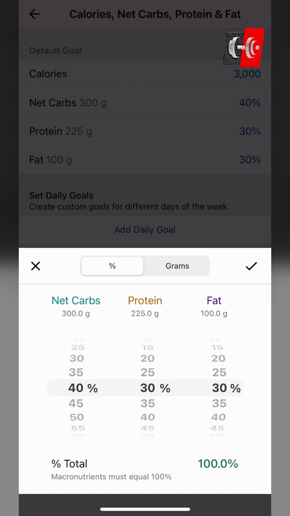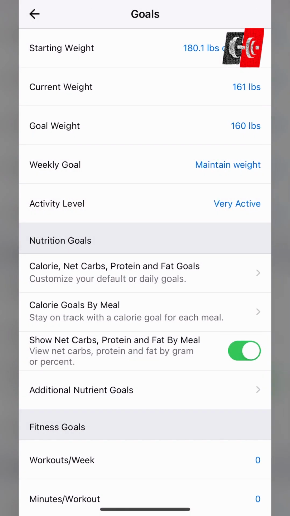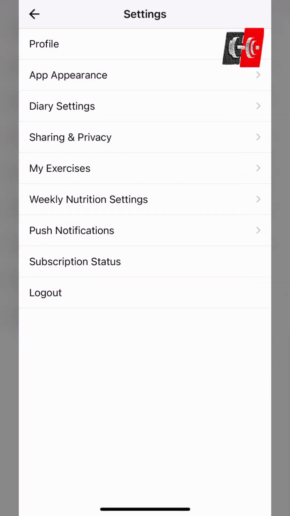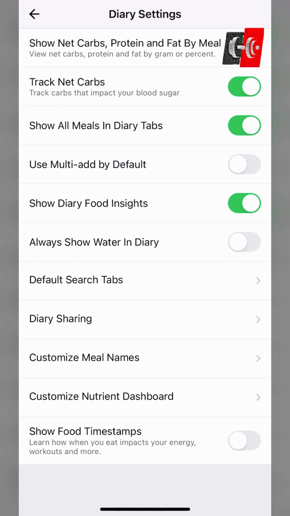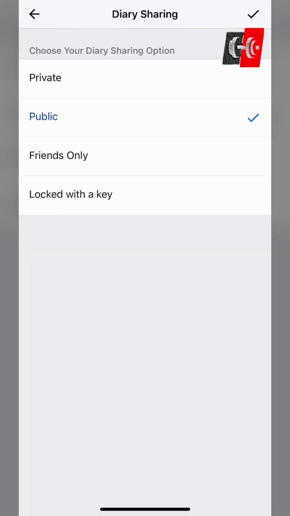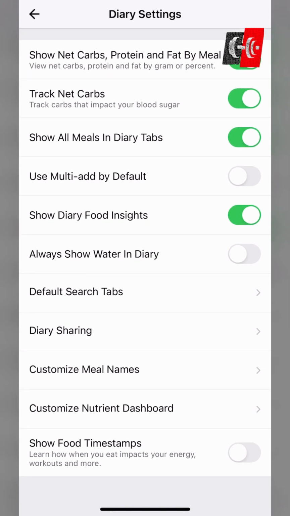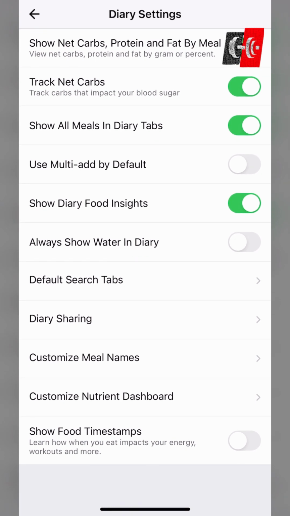From here, we're going to back out. We're going to go back to the settings screen, and then click on the diary settings. This part is extremely important for integrating with the Decentralized Strength Fitness app. We need to go to diary sharing and click on public, so this way we can connect from the app. And then we can also click on show net carbs, protein, and fat by meal, track net carbs, and show all meals in the diary tab.